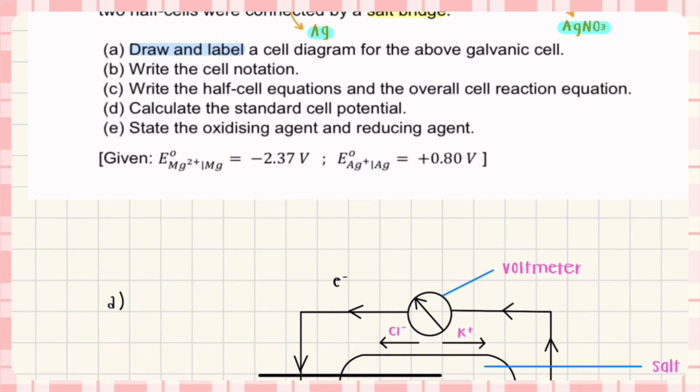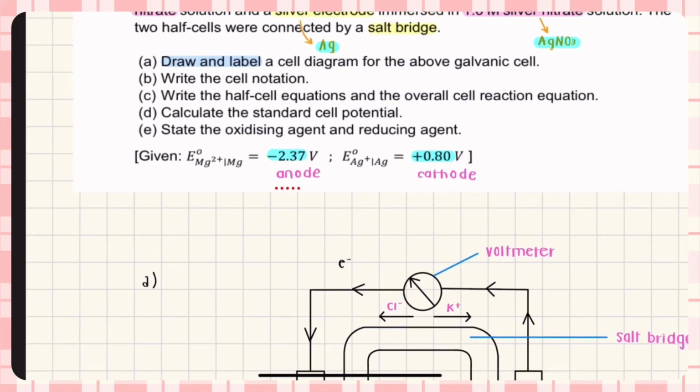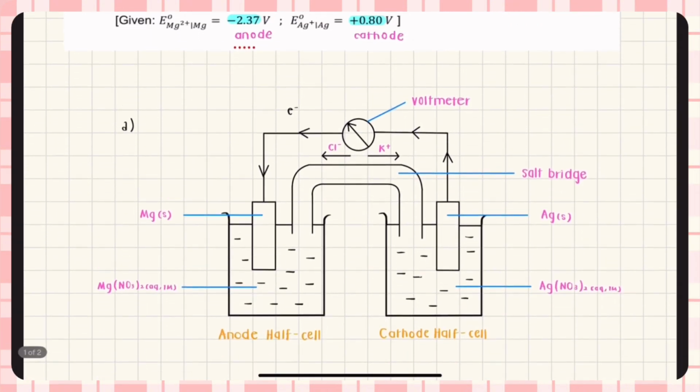E0 values given. The E0 value given for Mg is negative 2.37, while the E0 value given for Ag is positive 0.8. As we can see, the E0 value of Ag is more positive than the E0 value of Mg. So the Ag would be the cathode and the Mg would be the anode. We know that electrons flow from anode to cathode, right? So that's why the Ag would be on the right side and the Mg would be on the left side.